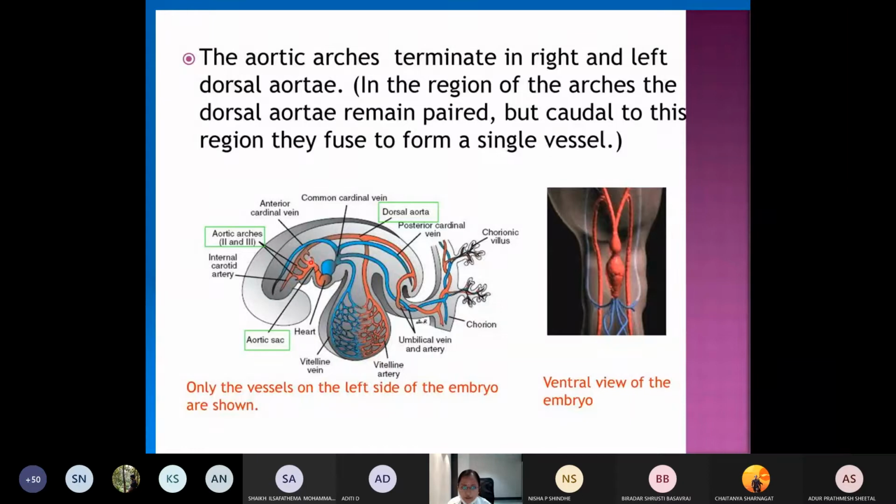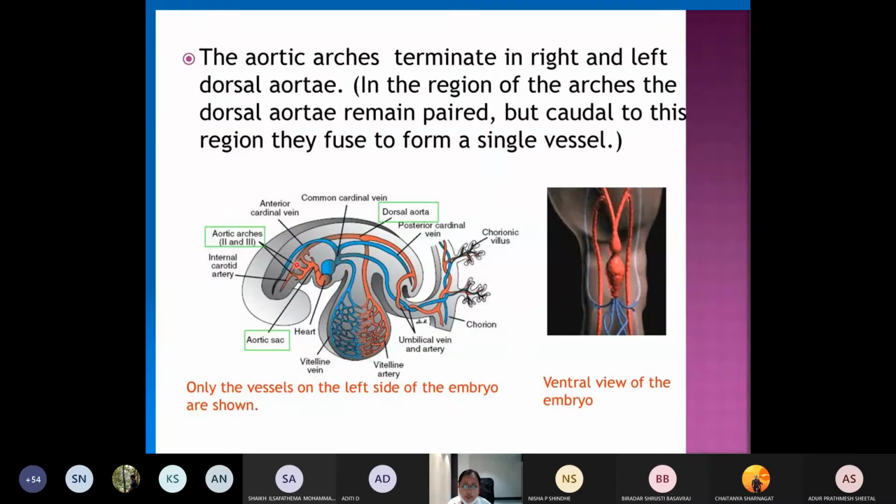So these are the arches you are seeing. This aorta will bend along the first pharyngeal arch. So what happens? The aorta will be divided into three parts. The part lying ventral to the foregut will be called the ventral aorta. The part lying dorsal to the foregut will be called the dorsal aorta.